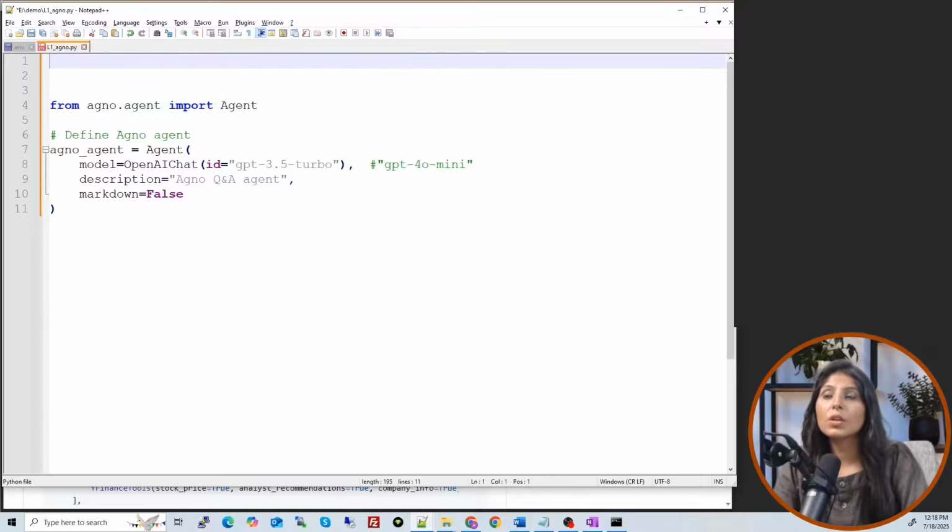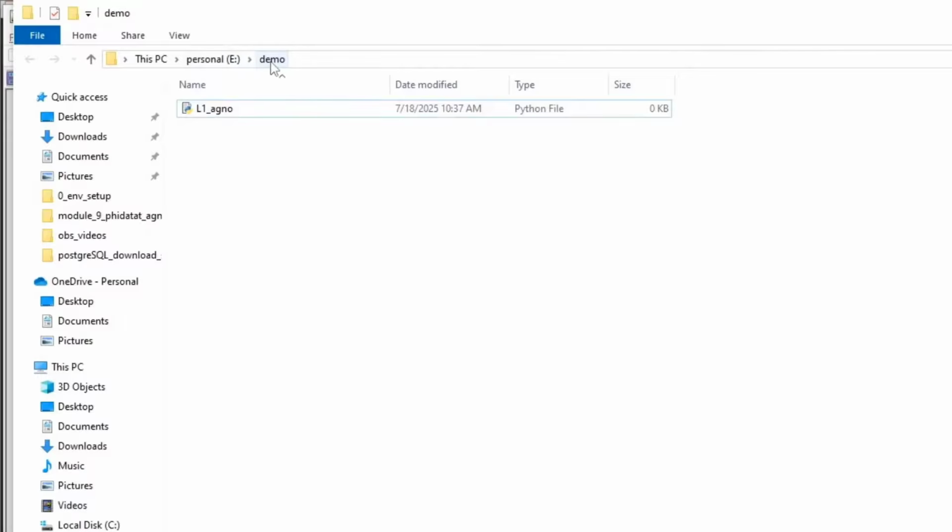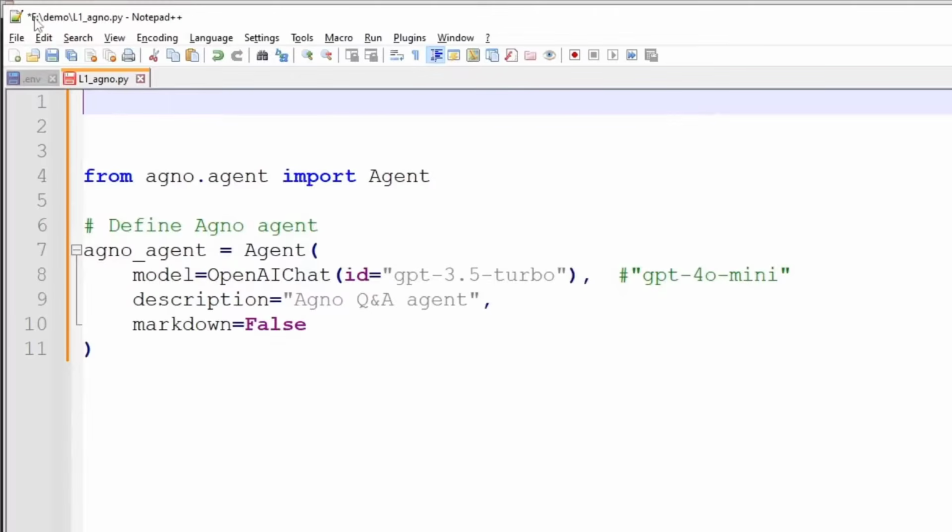We will load the OpenAI API key from a .env file. Let me write it first. What we will do is, in this folder, see guys, this is where we are going to work. In E drive folder, I have a demo folder, and this is the code L1_Egno. This is the code which I'm showing you here. Let me open it. See, E drive demo folder. This is the file name.